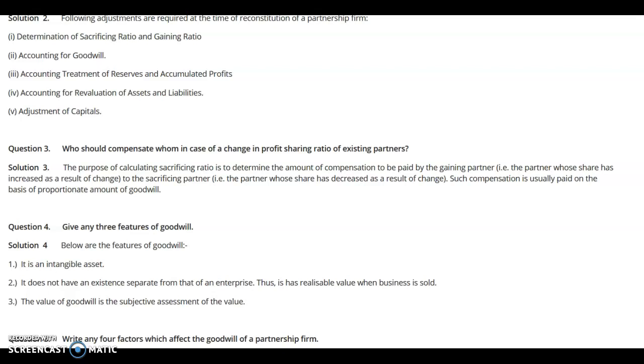What goodwill is and how it is to be dealt with, we will discuss in our next videos. But here you understand that a partner who is gaining has to compensate the partner who is sacrificing. I will continue with the same concept in my next video.